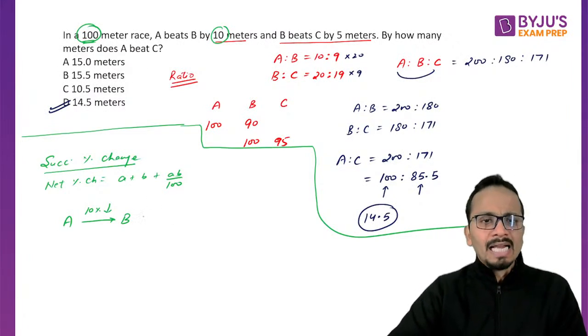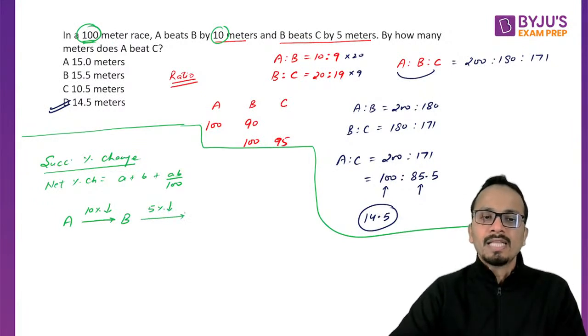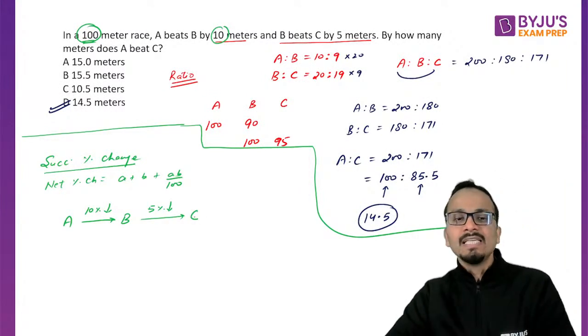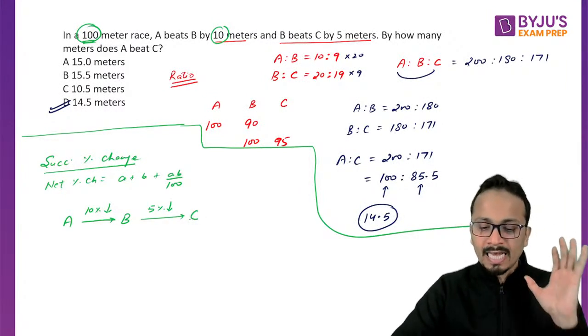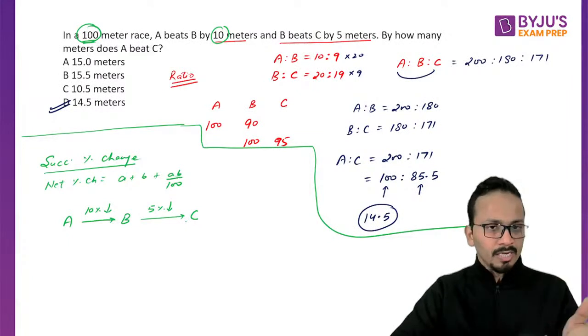Similarly, if I compare B and C, the speed of C is 5% less than B. Okay, clear?